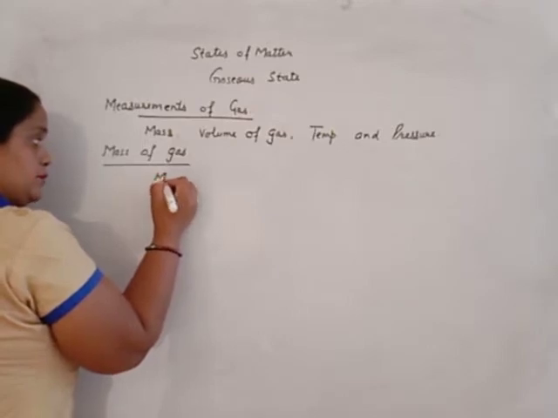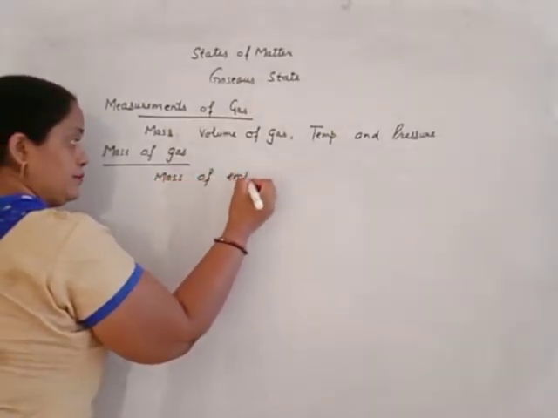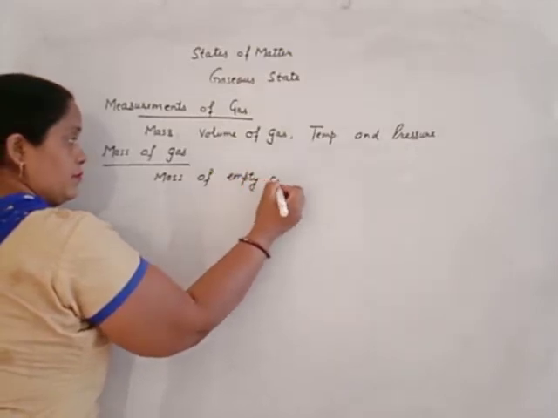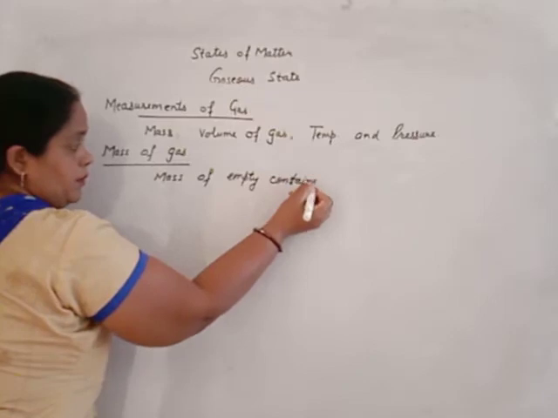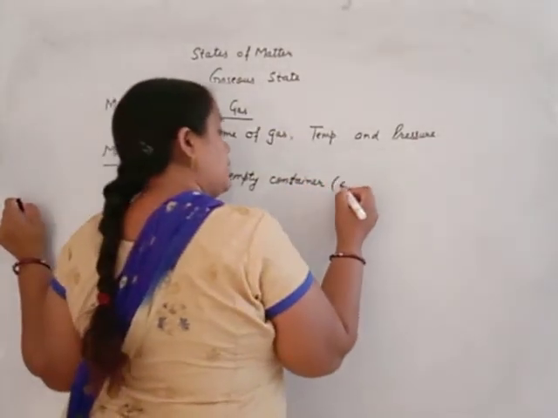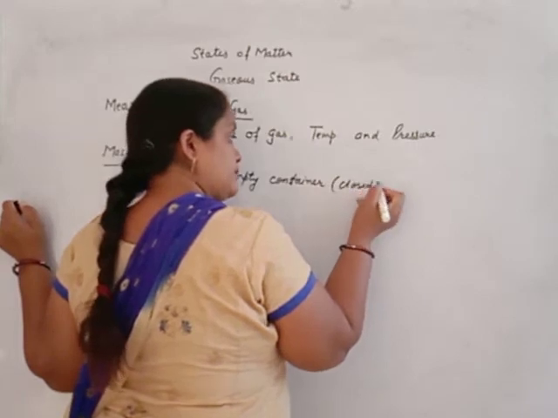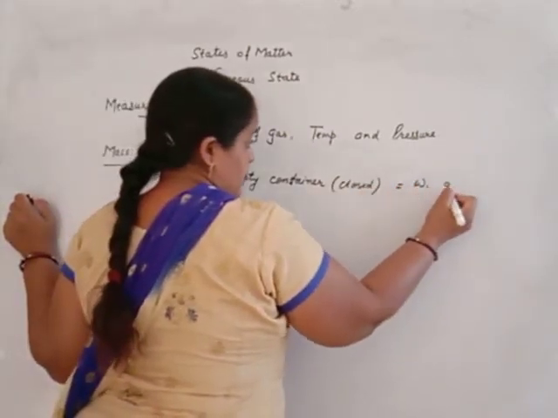Measure the mass of an empty closed container or empty vessel. It will be W1 gram.